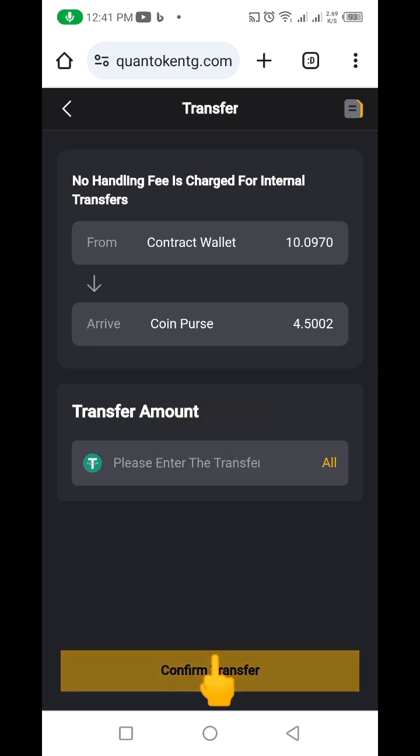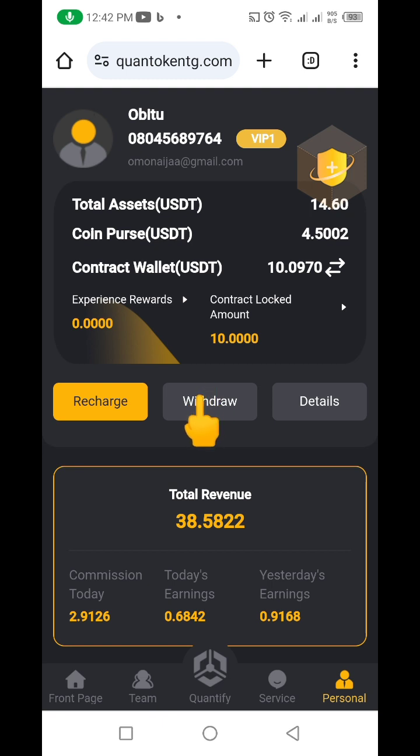So you can see the $4 has moved from this contract account to this coin purse. This $10, this is what I'll be using to be earning every day, because as soon as I take out my capital from here, then I'll stop earning. But because I want to keep earning, I'm going to leave the capital here. So let me quickly make a withdrawal to show you that this project is paying, as at the time of making this video.